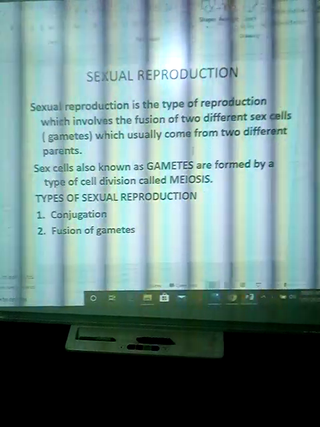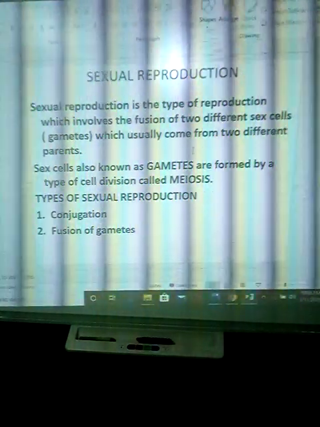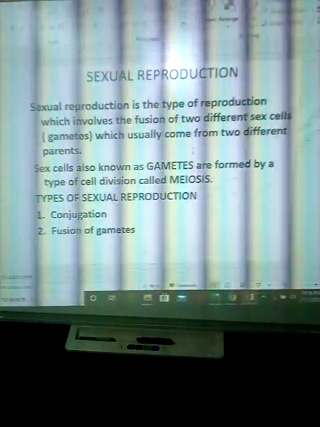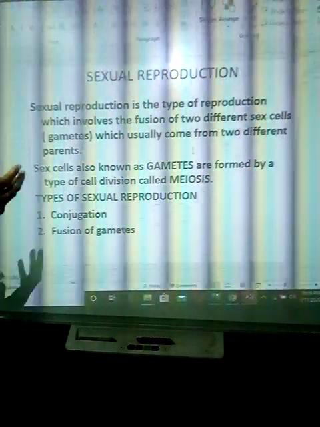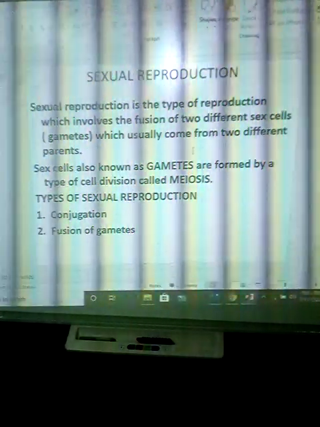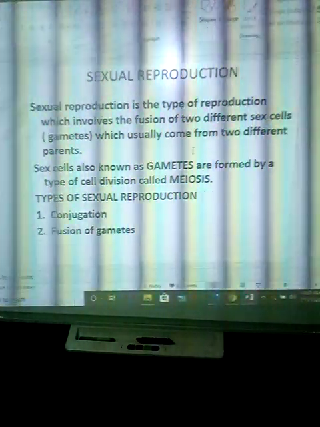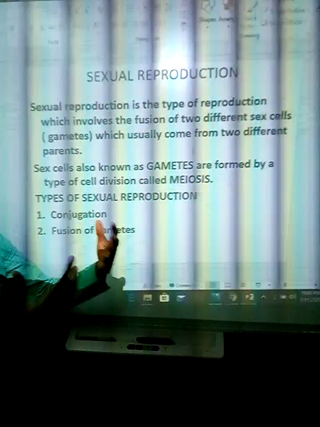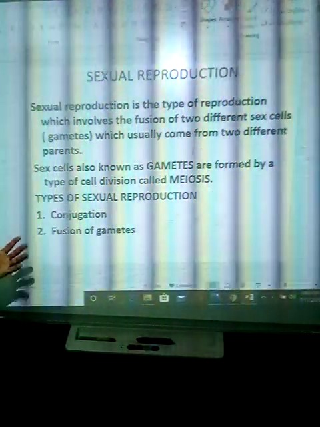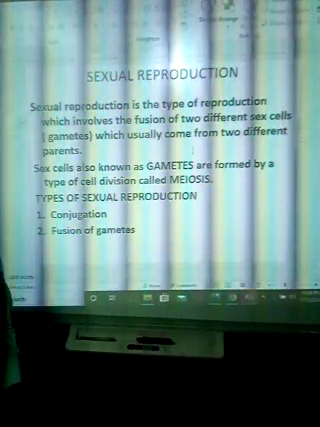Sexual reproduction is the type of reproduction that involves the fusion of male and female gametes, the fusion of two gametes of different sex cells, which come from two different parents. Sex cells are also known as gametes and are formed by a type of cell division called what? Meiosis. Mitosis is concerned with what? Cell division, somatic cells, but meiosis is for reproduction. Now, types of sexual reproduction, we have conjugation and we have fusion of gametes.